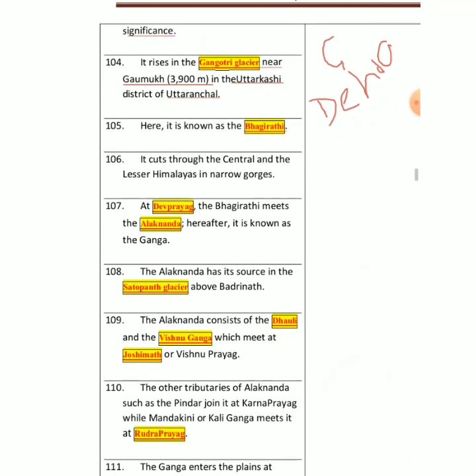Then mainly it cuts through the central and lesser Himalayas. Himalayas is divided into so many parts, right? Western Himalayas, Eastern Himalayas, Central Himalayas. Then Shivaliks are basically known as lesser Himalayas also. So it cuts through this central part of the Himalayas and lesser Himalayas, and here it forms narrow gorges, not so deep gorges, just narrow gorges. Then at a place called Devprayag, it meets the Bhagirathi River, right? At a place called Alaknanda. So it is also known as basically Ganga, right?